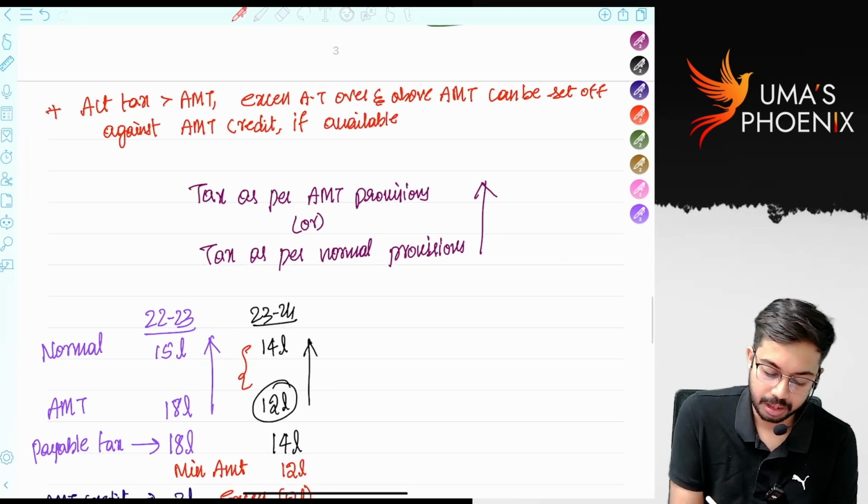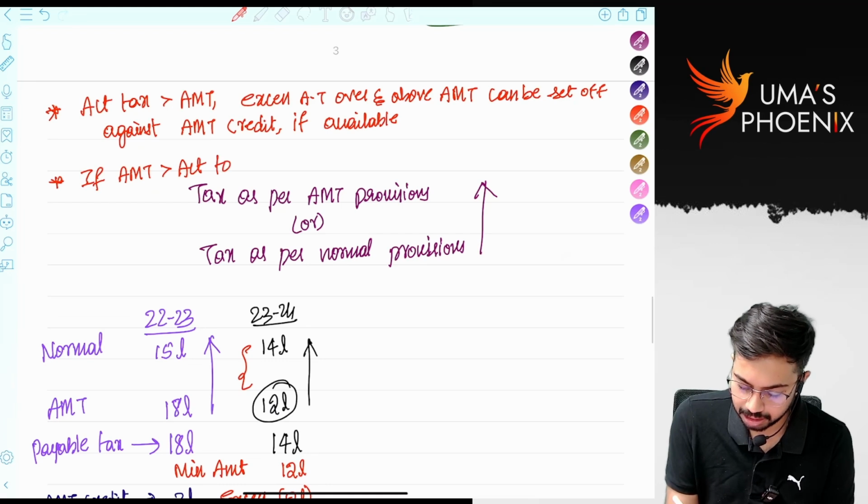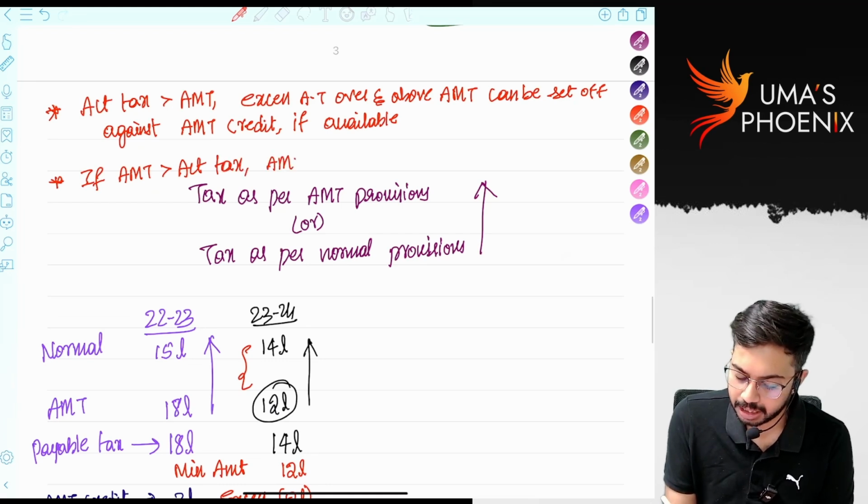Second point, if AMT is greater than actual tax, then AMT is payable.